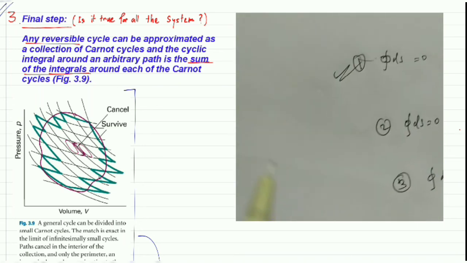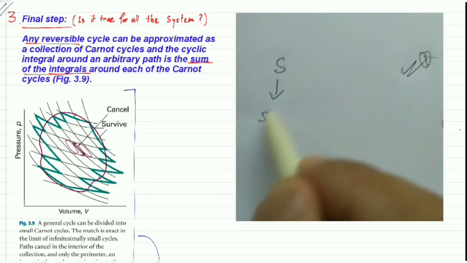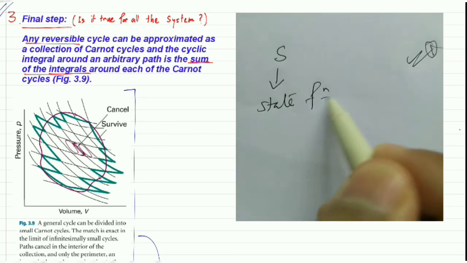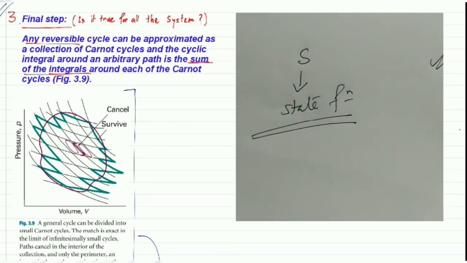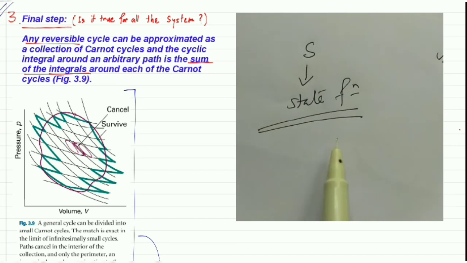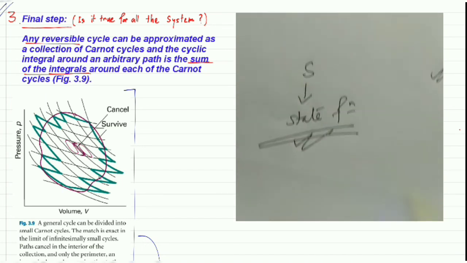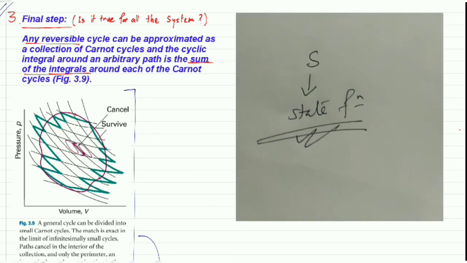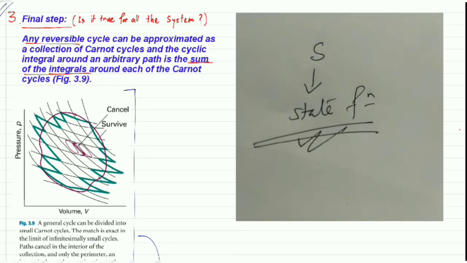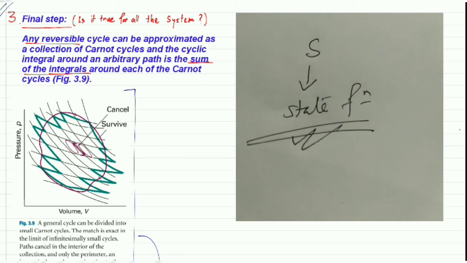So what can we say? We can say that entropy is a state function for all macroscopic systems or all macroscopic substances. So we can use this concept for all macroscopic systems. That means it is a universally true statement.